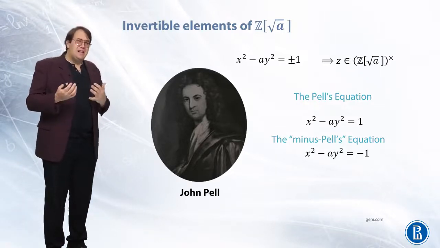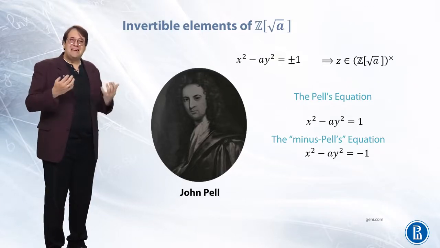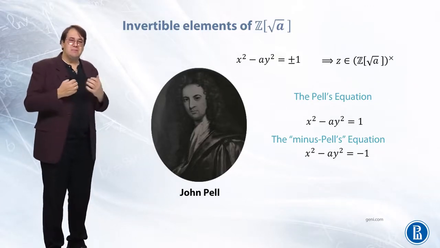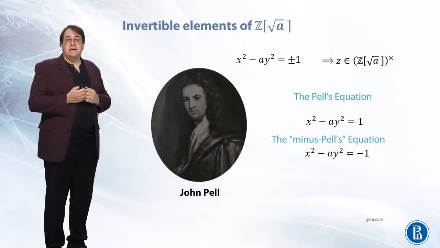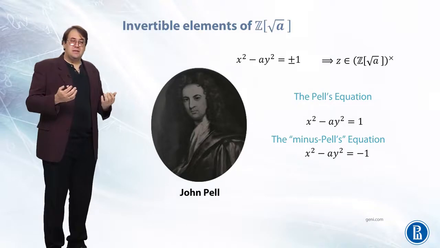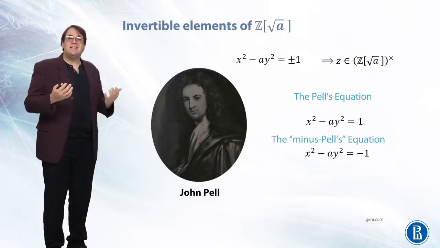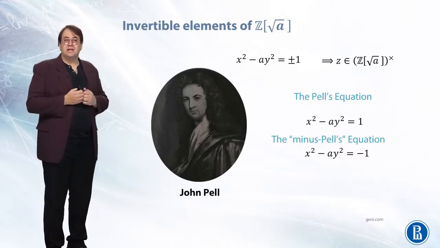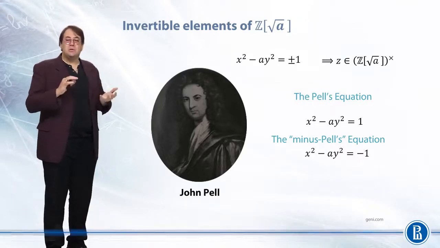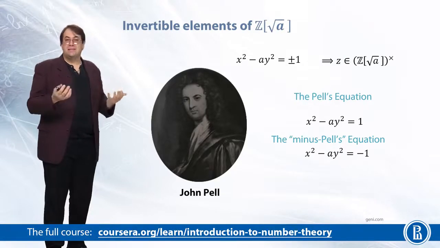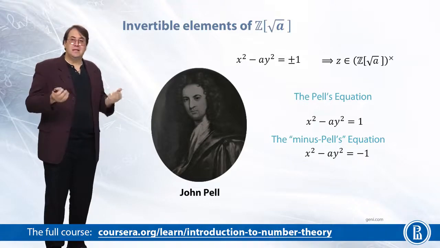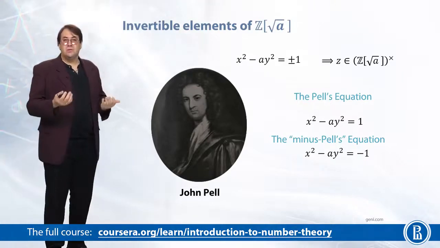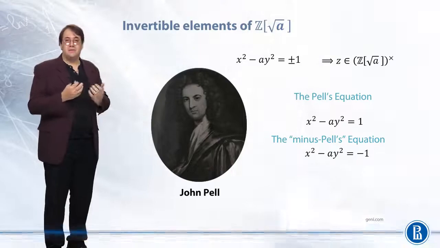I just need to add that John Pell is a famous mathematician by all means, but as far as I know, he had very little to do with this equation, so it's some sort of a mistake that it is called Pell's equation. But nevertheless the whole world knows this equation as Pell's equation, and we also use this name.